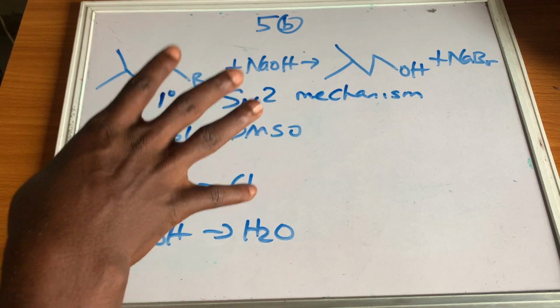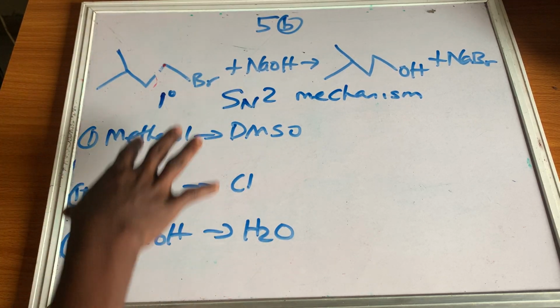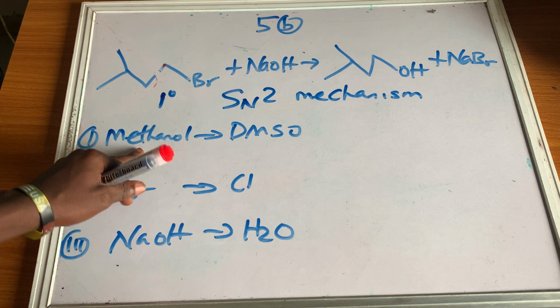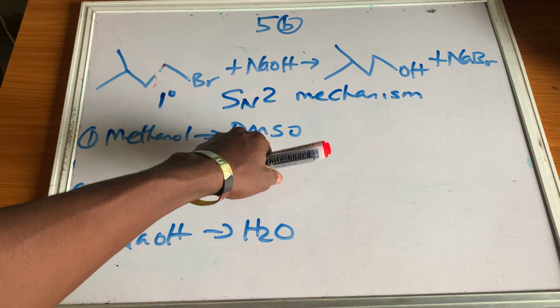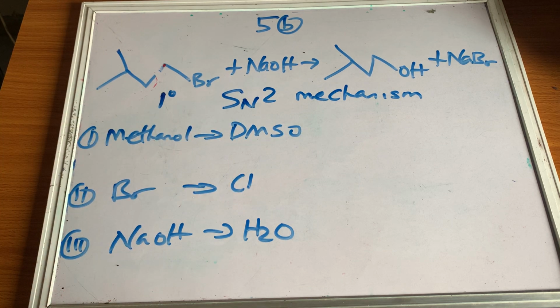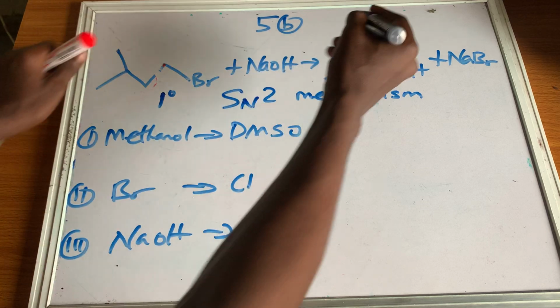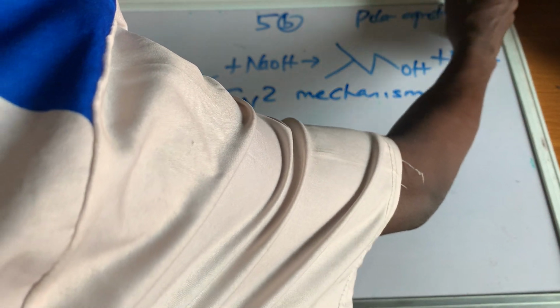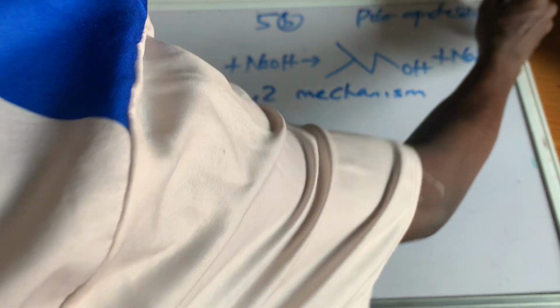If you don't have an idea about the mechanism of the reaction, you can't do anything with all these three. So the first one: we said the solvent is changed from methanol to DMSO. You know that the SN2 mechanism is favored by a polar aprotic solvent, right? And polar aprotic solvents are solvents that don't have hydrogen bonding.